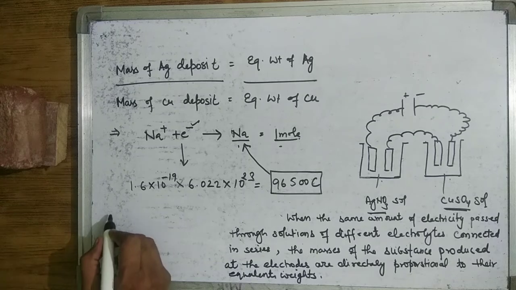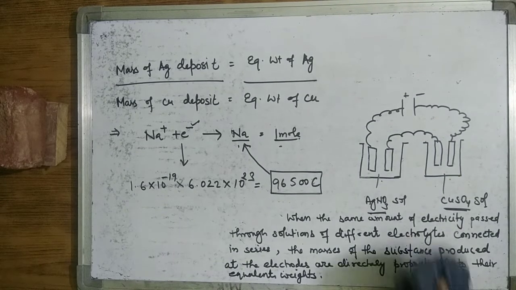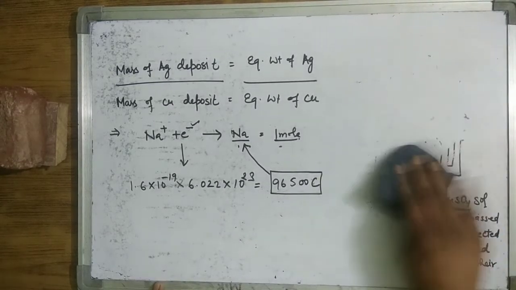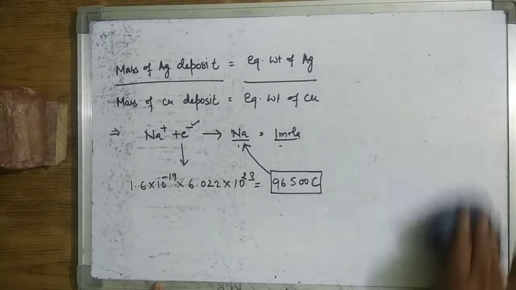Now we find that 1 Faraday of charge deposits 1 gram equivalent of a substance.